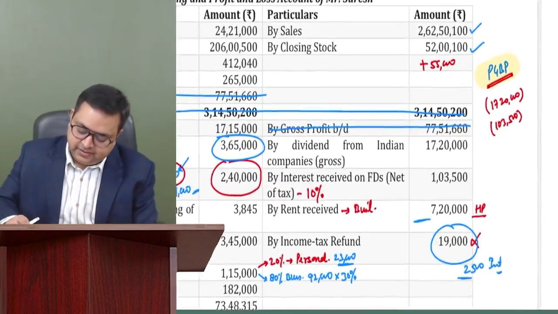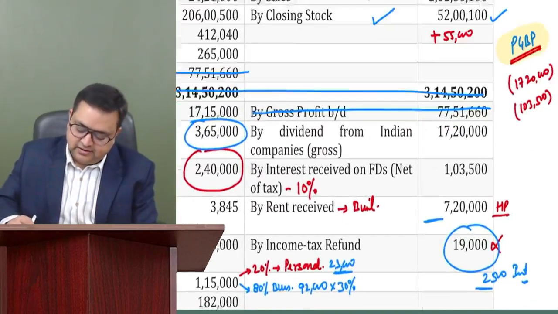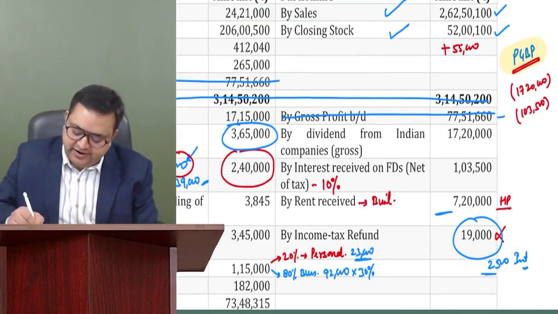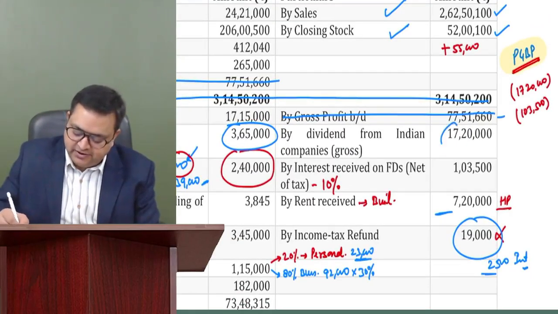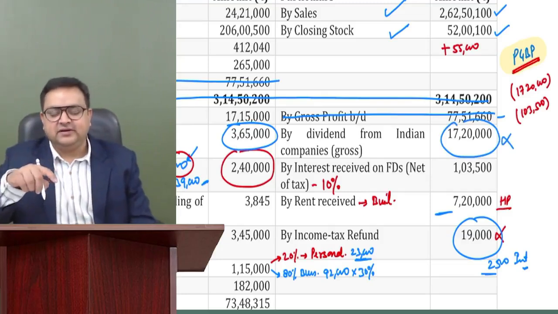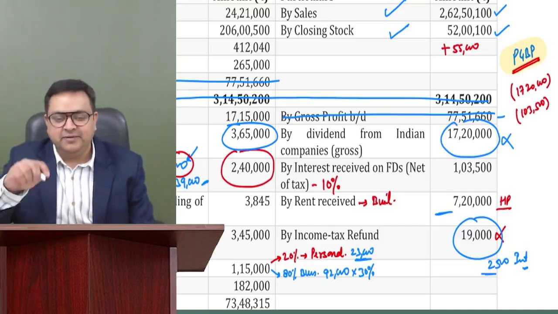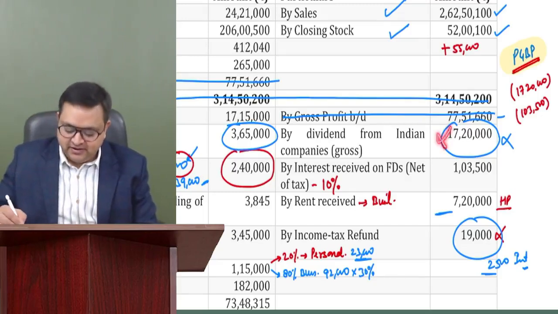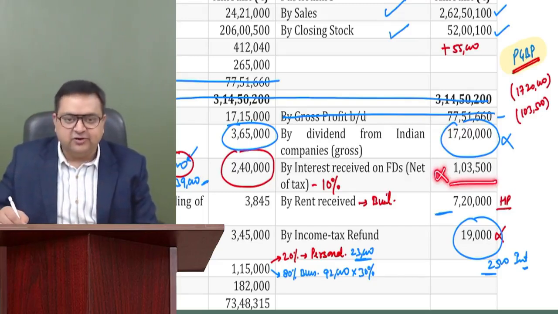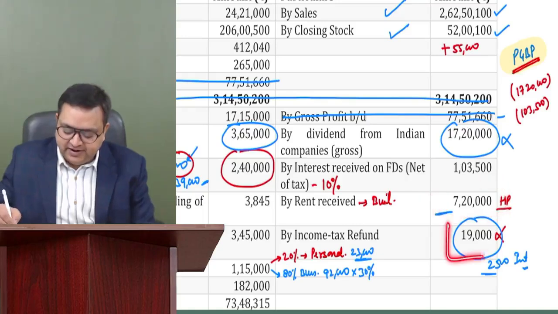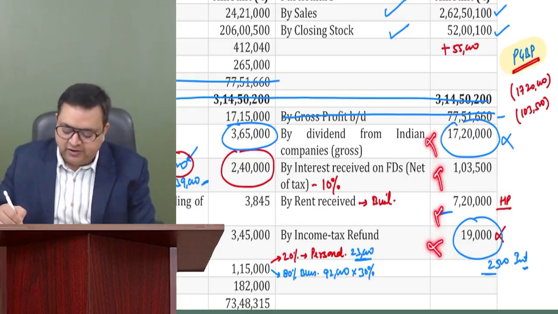Then sales, okay, closing stock done. Gross profit, I cut that out. Dividend from Indian companies. What do you think about it? It is not PGBP. Most of the students made this mistake in the test. They were not deleting it from PGBP. Please delete this from PGBP. Dividend, delete it. Interest on FD, delete it. Rent received is not your PGBP. Income tax refund is not your PGBP. So all these four, 1, 2, 3, 4, need to be subtracted.